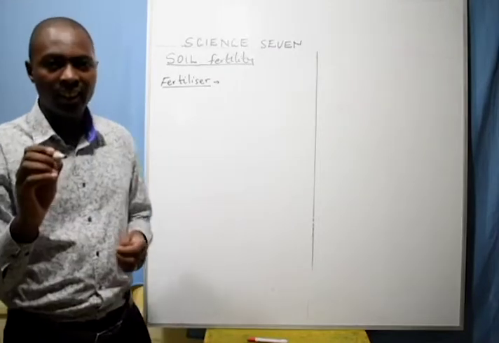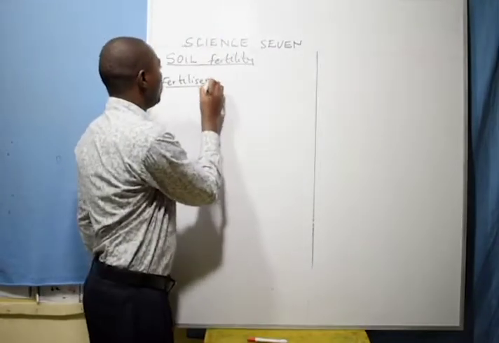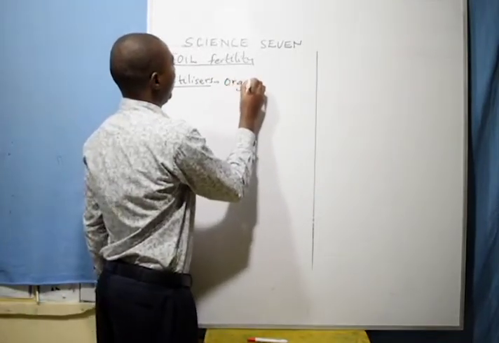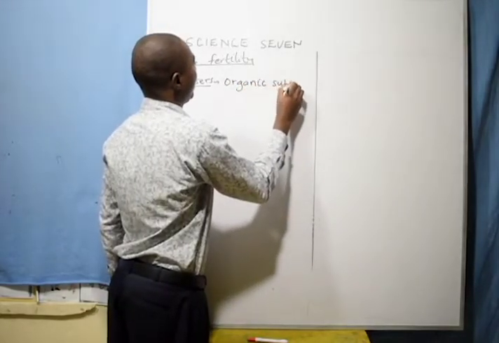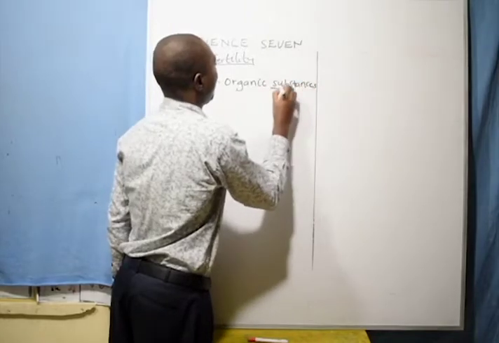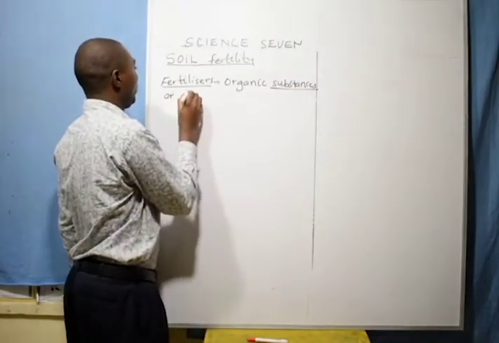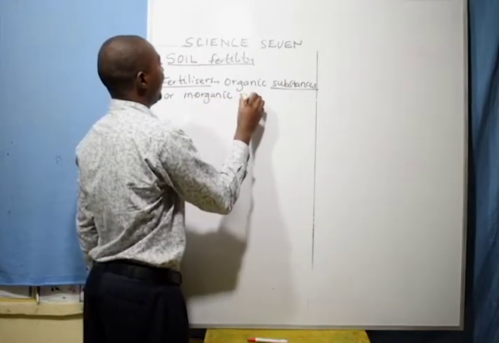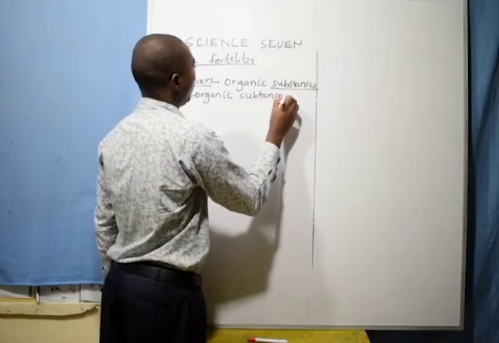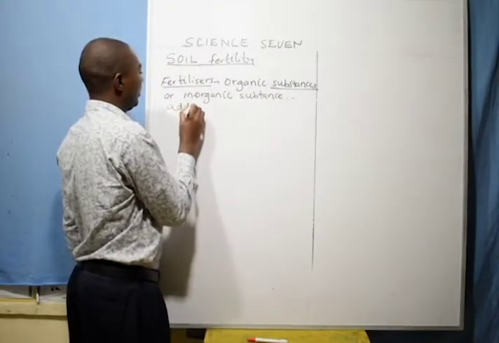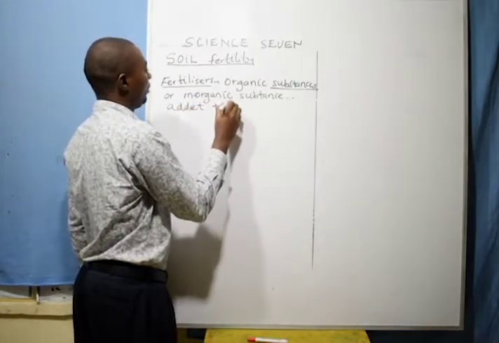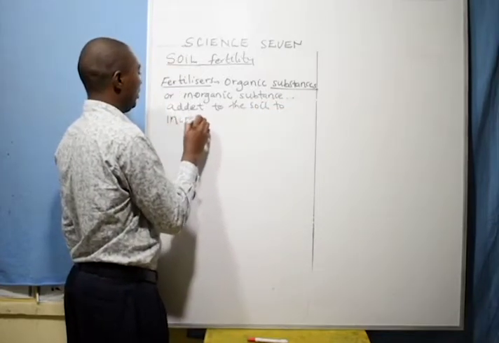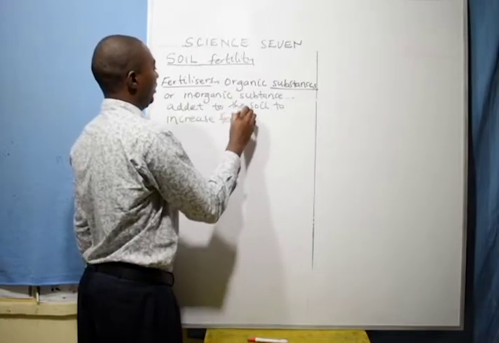Fertilizers are organic substances or inorganic substances added to the soil to increase fertility.